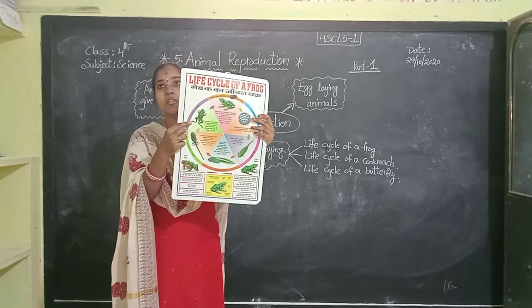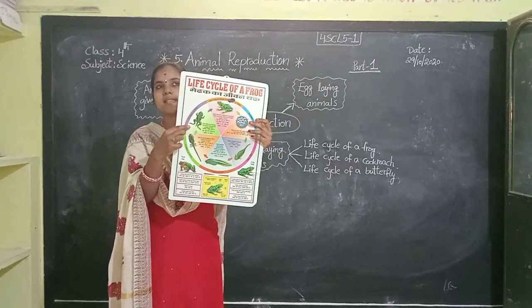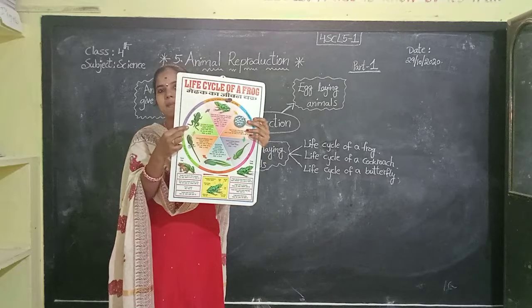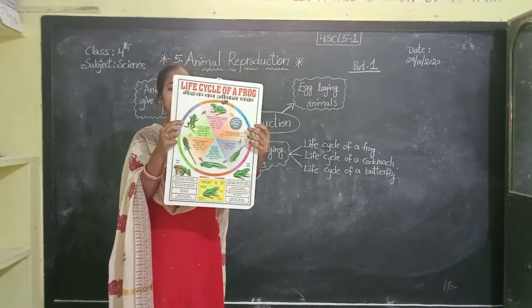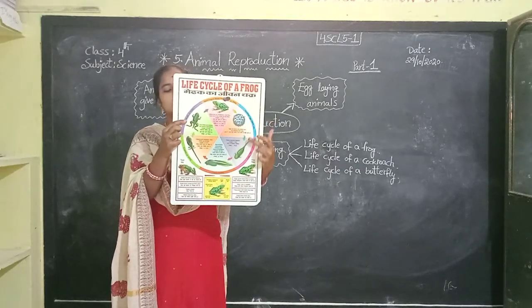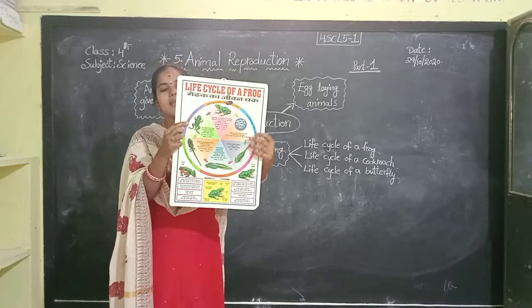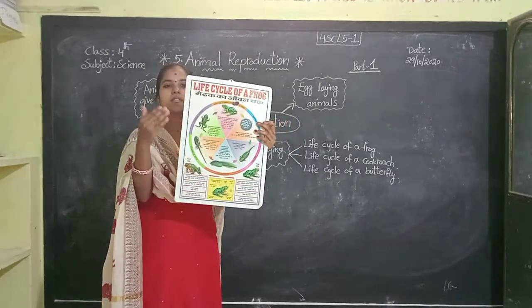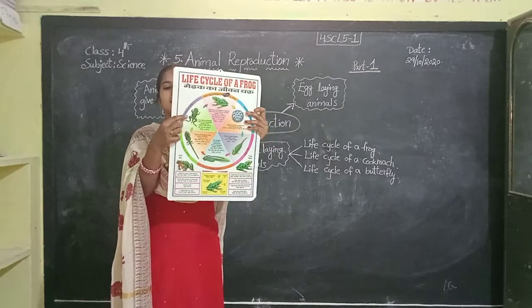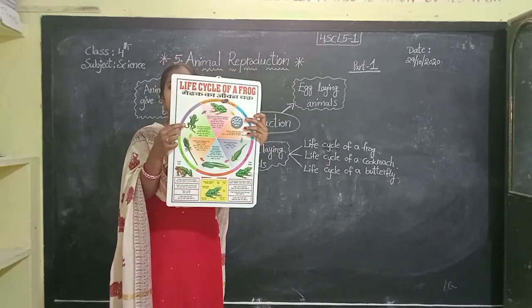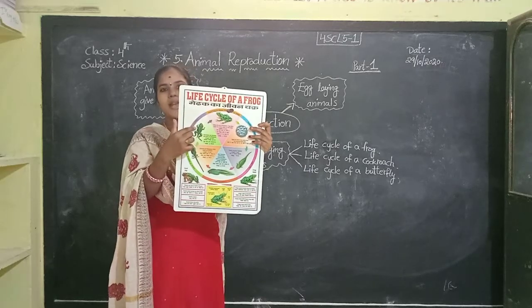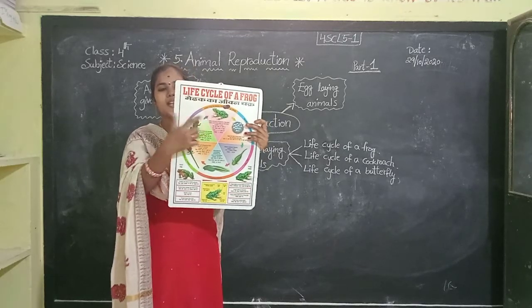This is the fully developed tadpole. It is just looking like a frog. Okay, children. First of all, the eggs change into a tadpole. The tadpole develops two legs, and after developing, it is a fully developed tadpole. It is looking like a frog. After that, the developed tadpole becomes an adult frog.